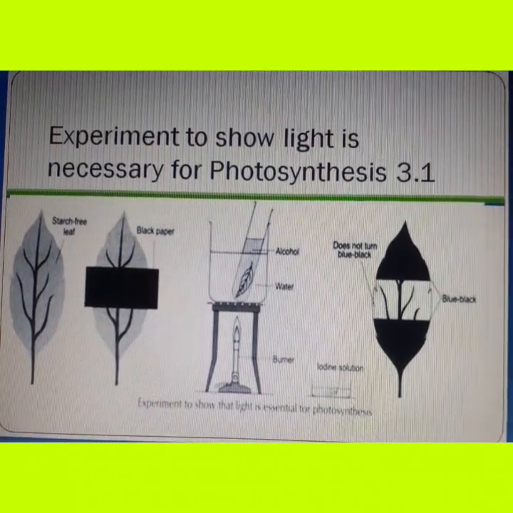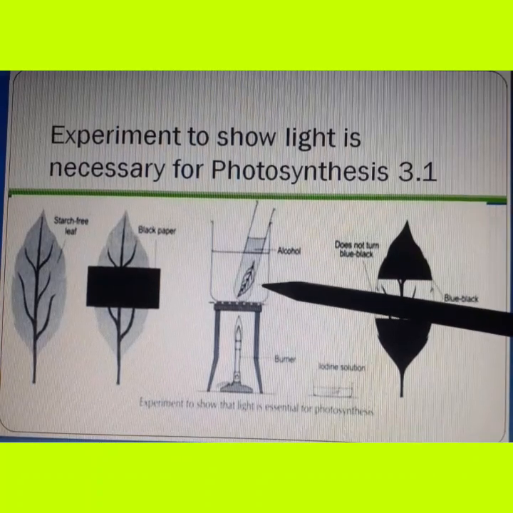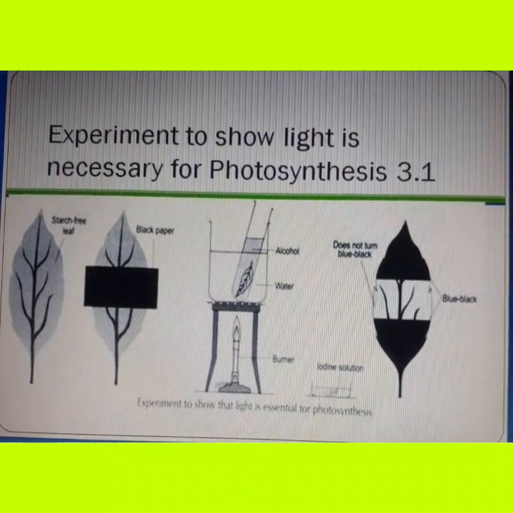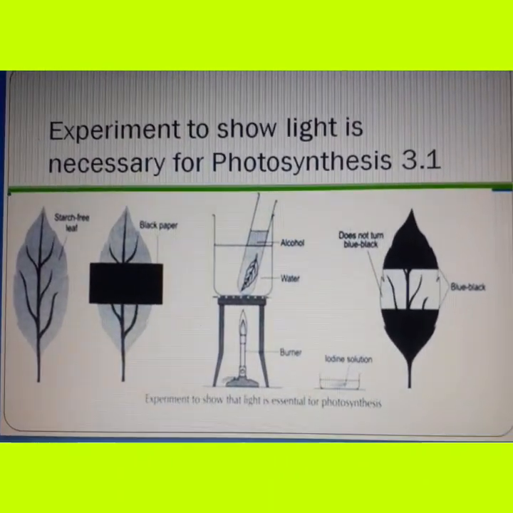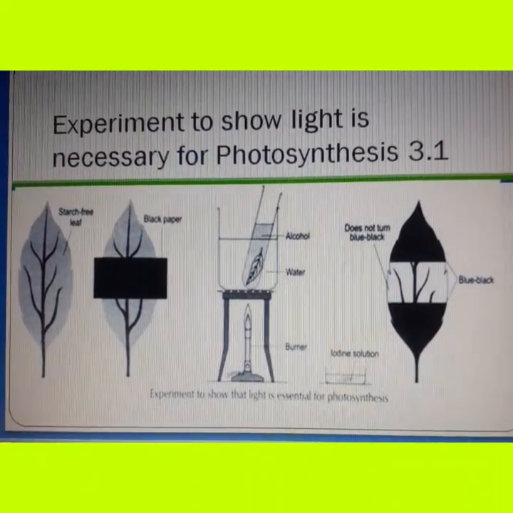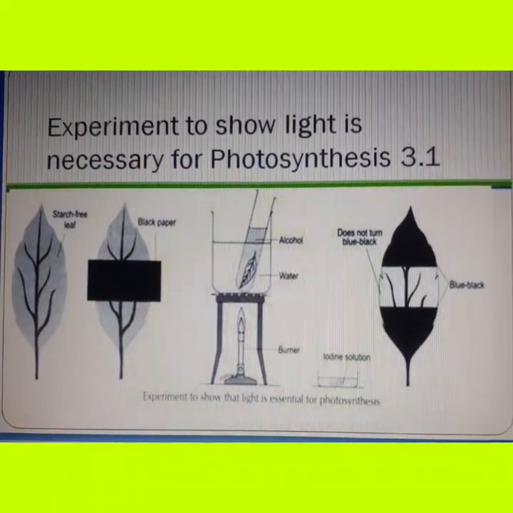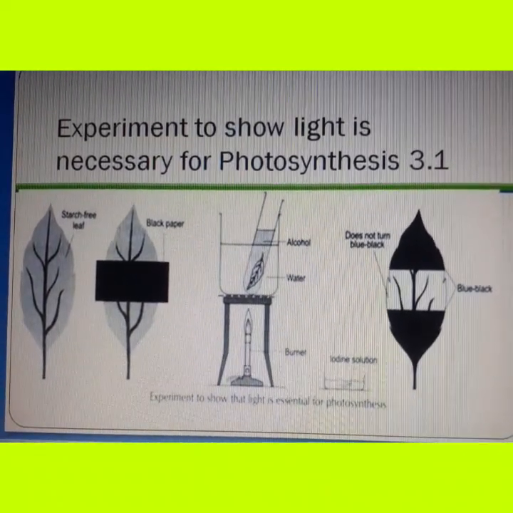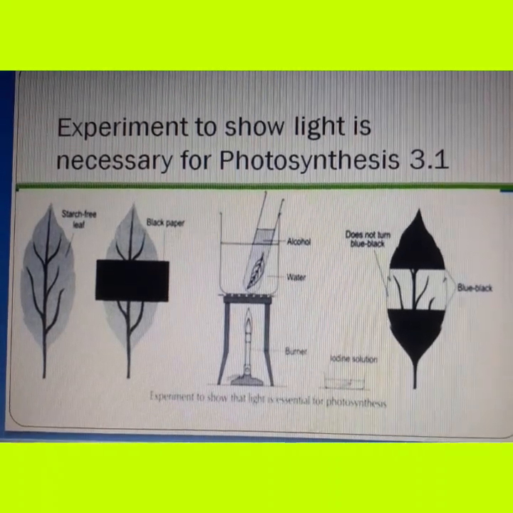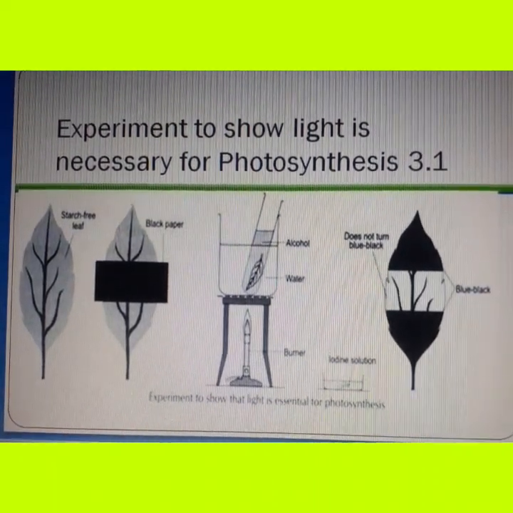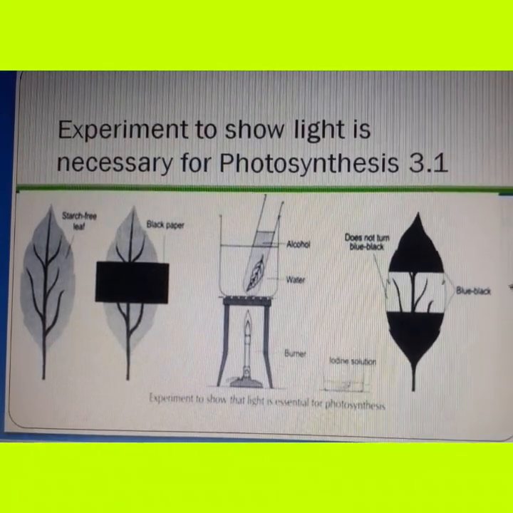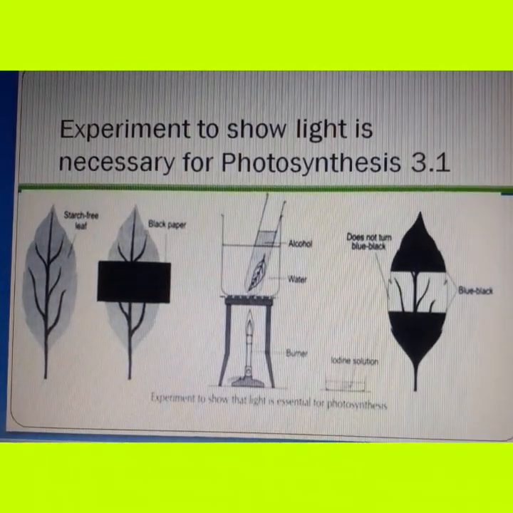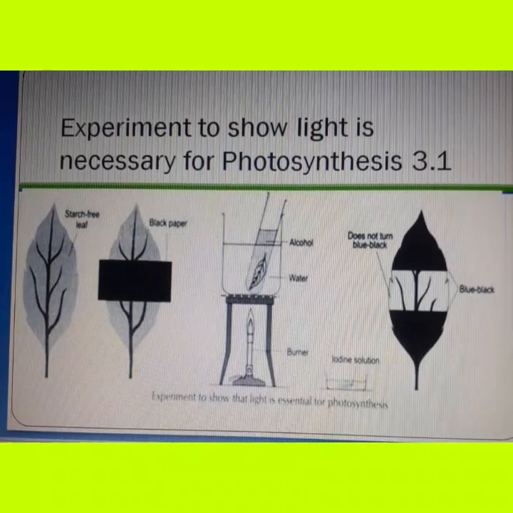When we say destarch the leaf, we take a leaf, put it in alcohol and water and boil it for some time. The chlorophyll is removed. As this plant was kept in sunlight for about 24 to 48 hours, photosynthesis did take place in the plant. The part of the leaf which was covered with black strip of paper could not perform photosynthesis because it was not getting any sunlight.